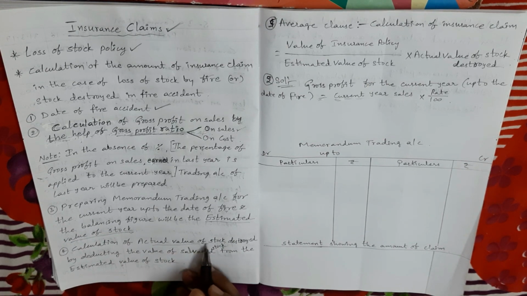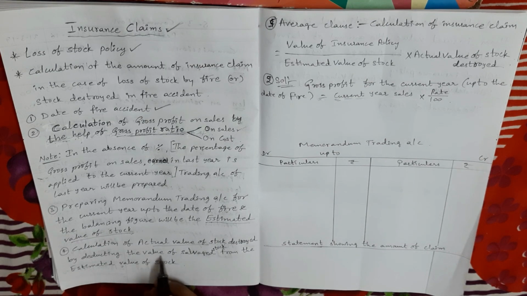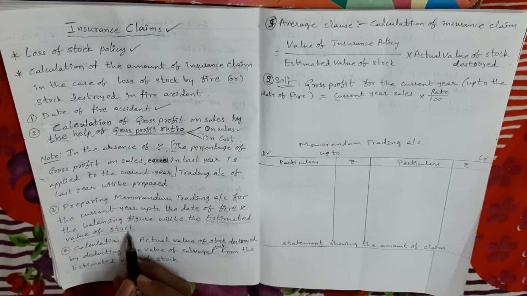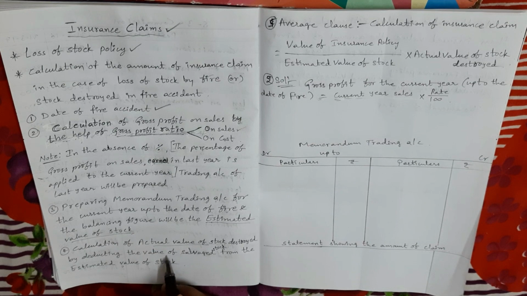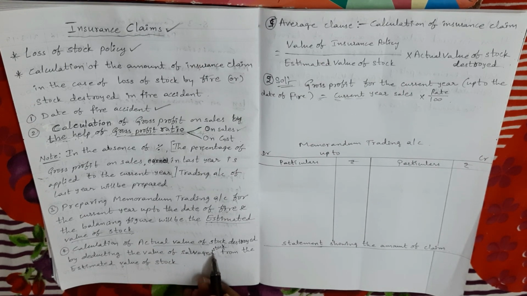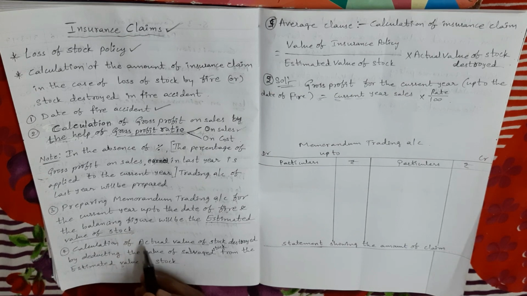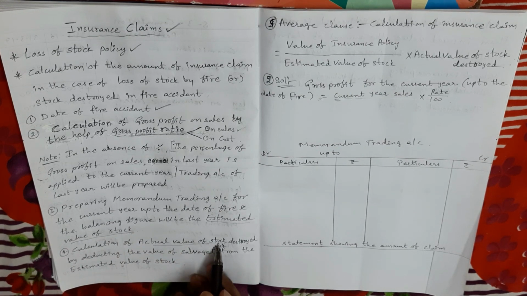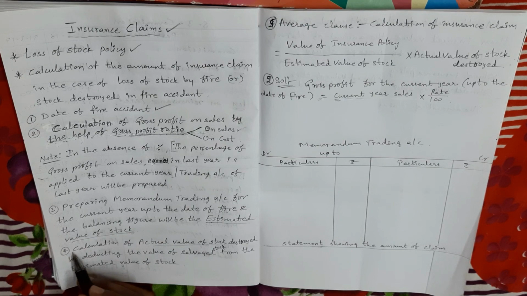What is the fourth step? Calculation of actual value of stock destroyed by deducting the value of salvaged stock from the estimated value of stock. In the third step, we calculated the estimated value of stock. From this, we deduct the value of salvaged stock, if any is given in the problem. Generally the value of salvaged stock is given in the problem. After deducting this amount, we get the actual value of stock destroyed. Suppose salvage stock is not given; then the estimated value of stock is treated as the actual value of stock. So this is the important step.